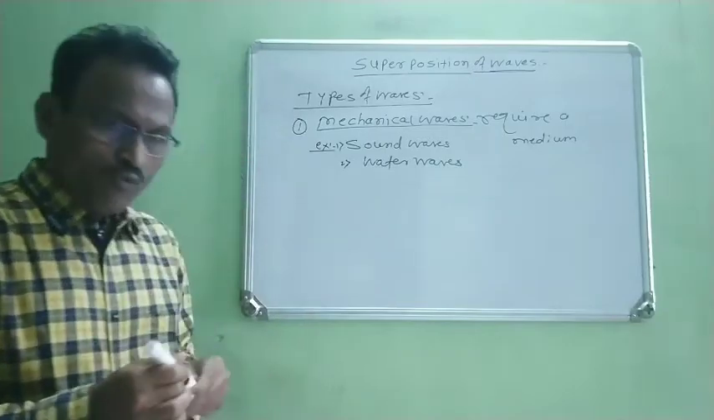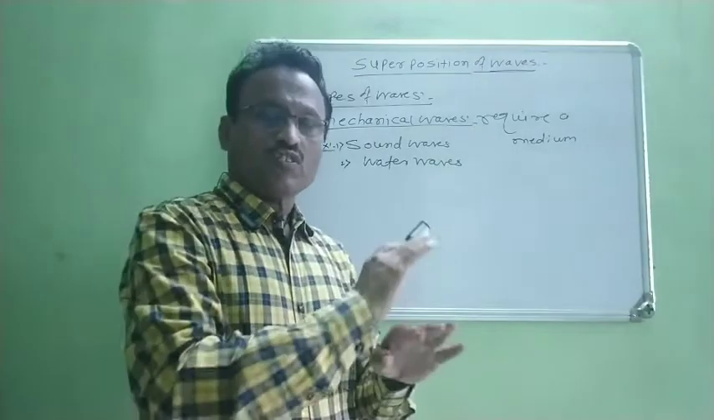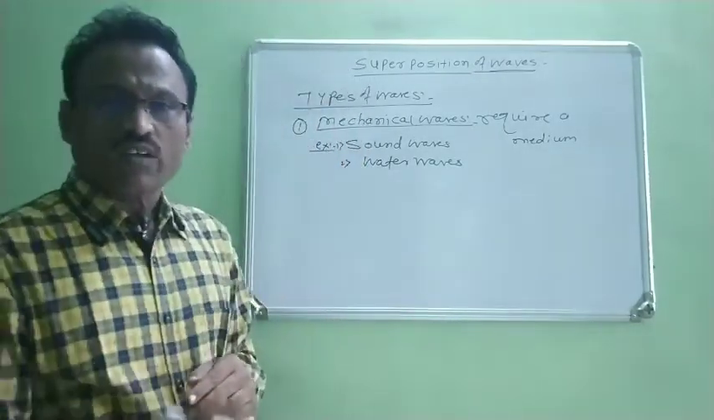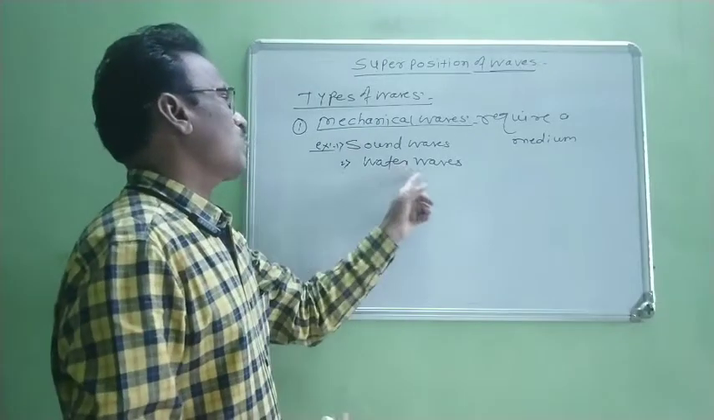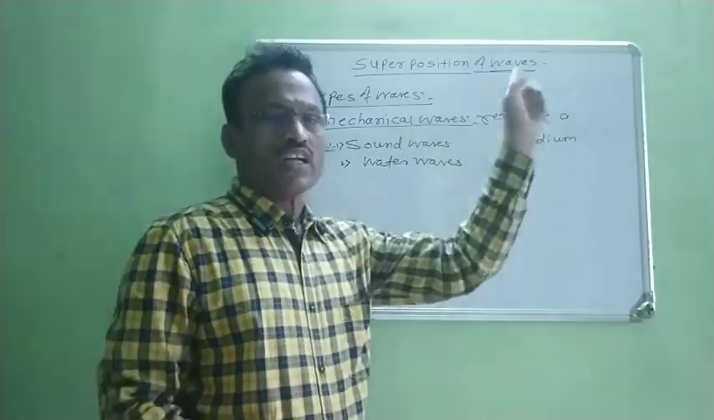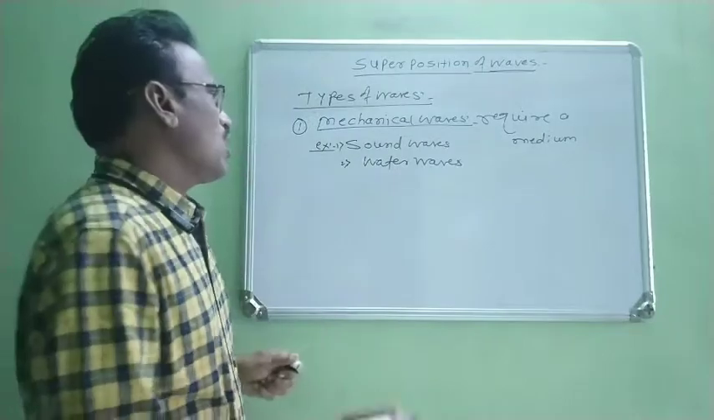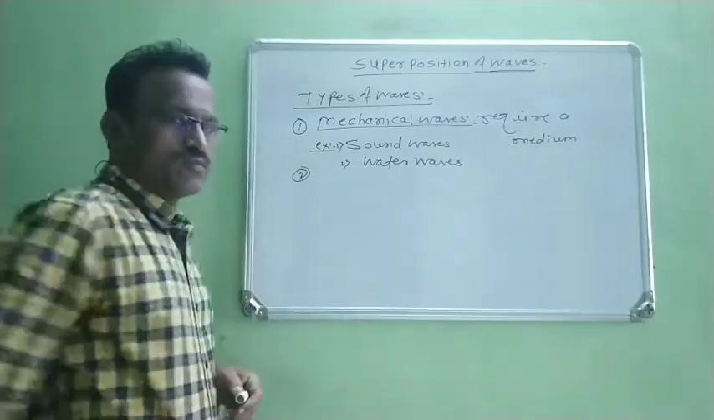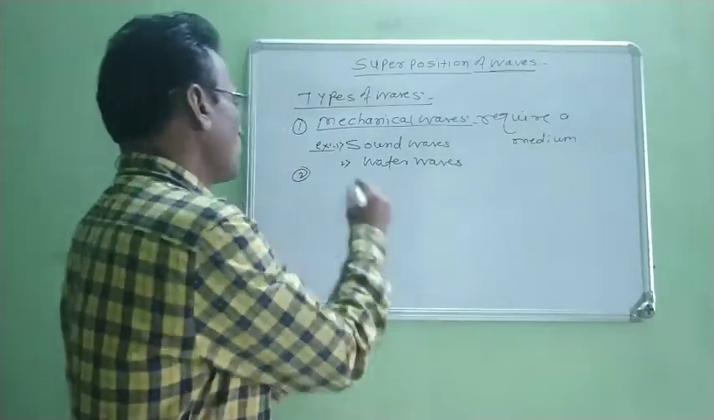Water waves. When waves are formed on the surface of water, a medium is required. Therefore, water waves are also an example of mechanical waves. Now, come to the second type of wave. The second type of wave is known as